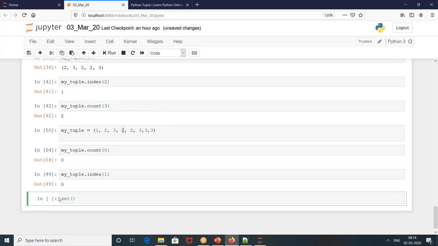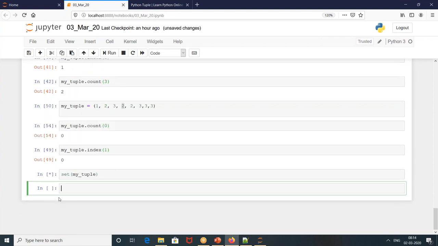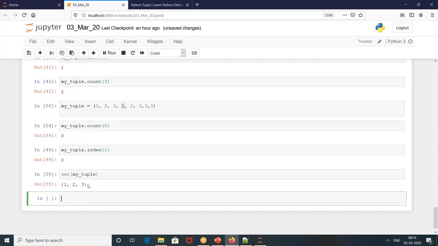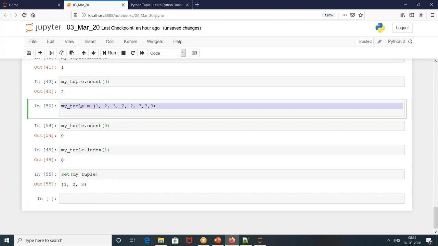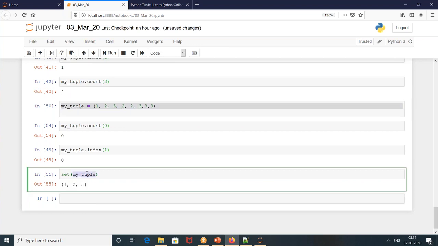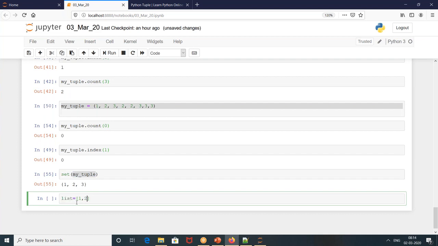Okay, wonderful. Now I told you something called a set, right? Set of my tuple. What is the answer? 1, 2, 3. So what has happened? It removed the duplicates. Wonderful. Set just contains the values without any duplicates. Correct? Distinct values. So does it work with a list?